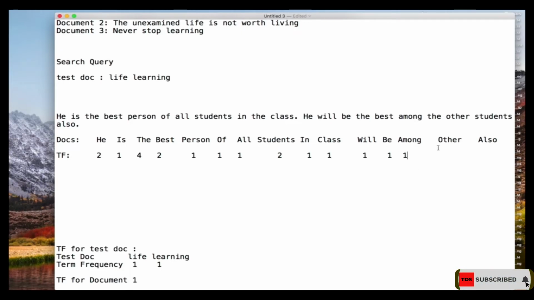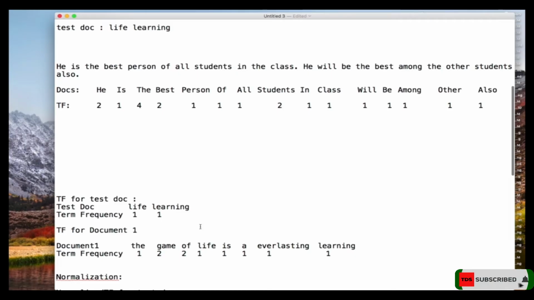And then "other" appeared how many times? 1 time, only this part. So I put it over there. And then "also" appeared 1 time, so I put it over here. So that's how you do the term frequency. That's how you calculate the term frequency.